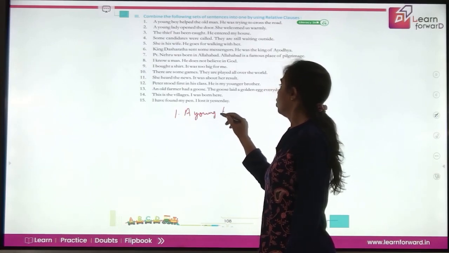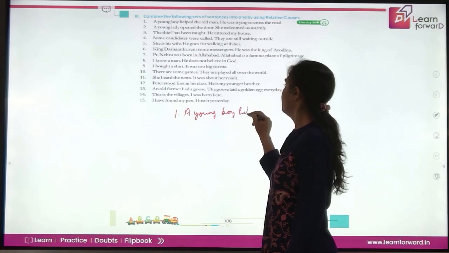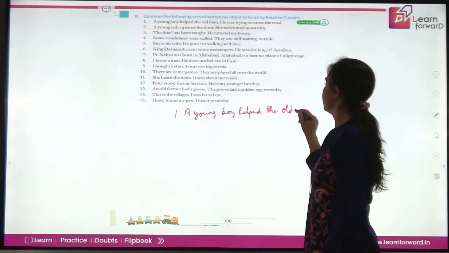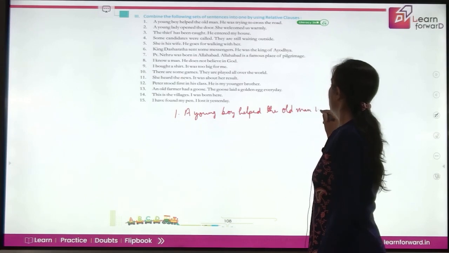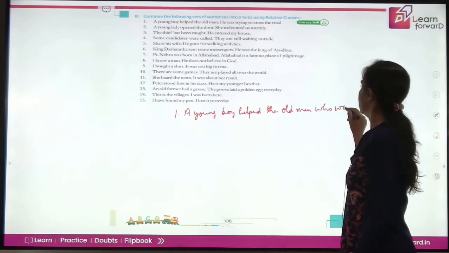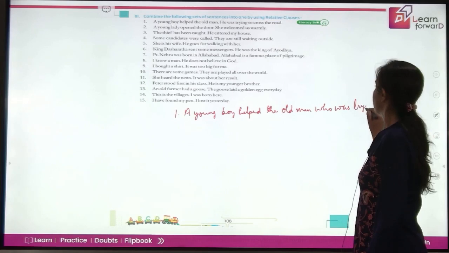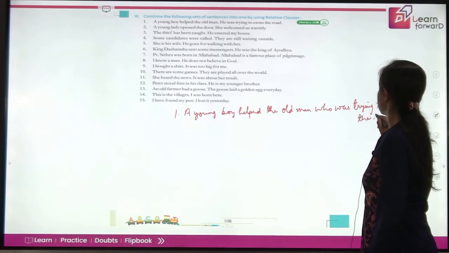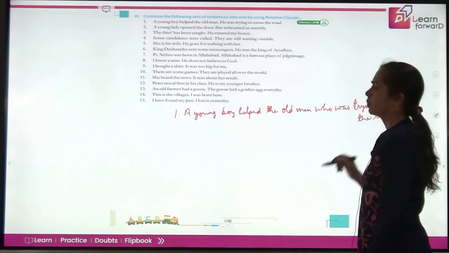A young boy helped the old man who was trying to cross the road. Right?